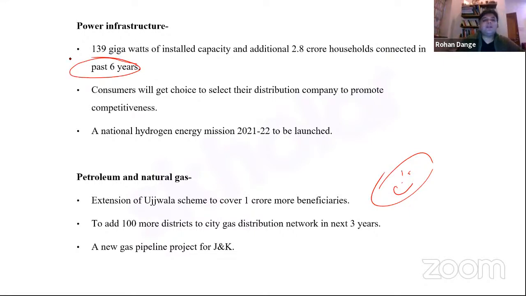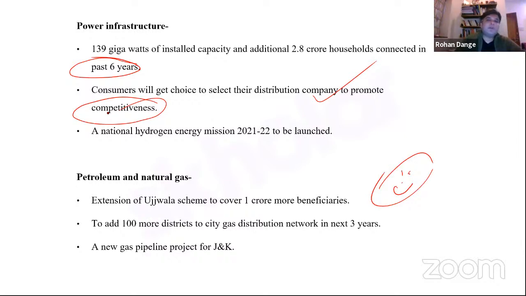Here, the consumer will get a choice to select their distribution company to promote competitiveness, right? So the electricity boards, right? Very recently, there was an issue of how electricity boards were overcharging people for their electricity bills. Now you have a lot of private vendors also who are there in the market who can provide you with electricity. So now, because of taking away the monopolistic character, the state electricity boards, if at all they are exploitative, will not be able to exploit, right? And the citizens will also get a lot of choice, right?